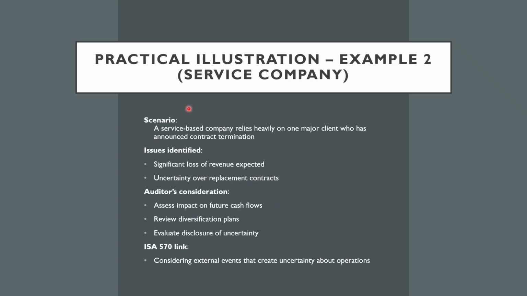In another example, a service-based company relies heavily on one major client who has announced contract termination. So the issues here include a significant expected loss of revenue and uncertainty over replacement contracts. The auditor would assess the impact on future cash flows, review management's diversification plans, and evaluate whether the uncertainty has been properly disclosed in the financial statements. This links to ISA 570 in that the auditor will consider external events that have created uncertainty about the operations.